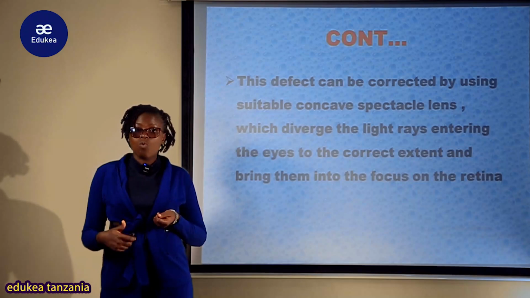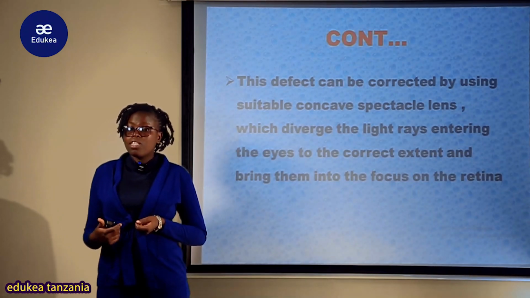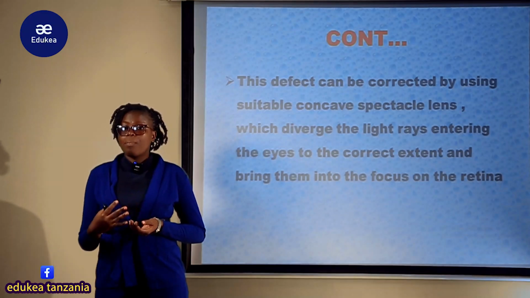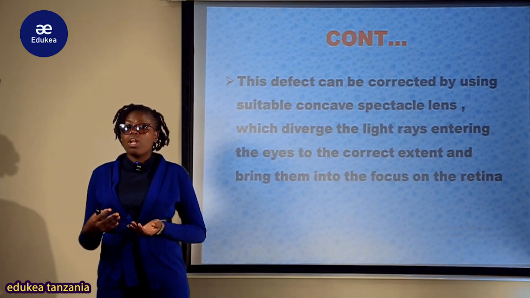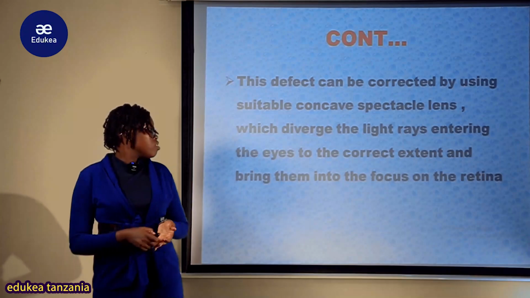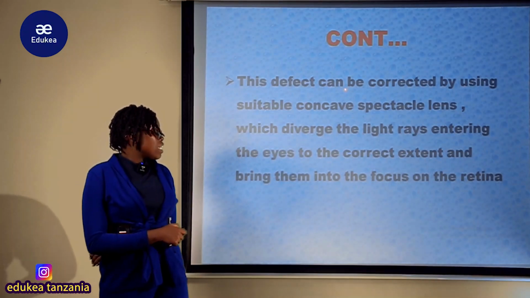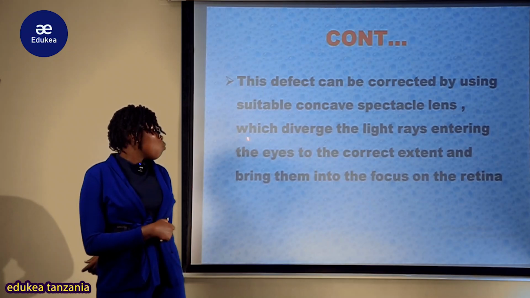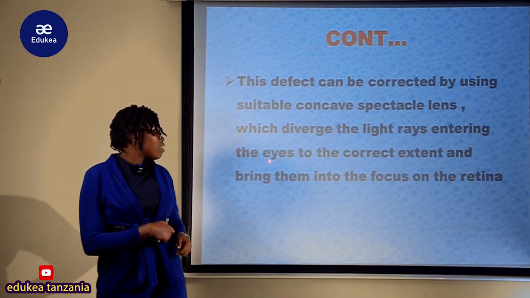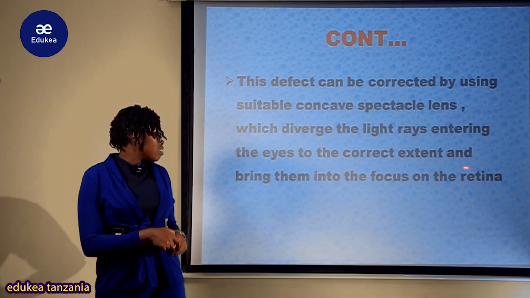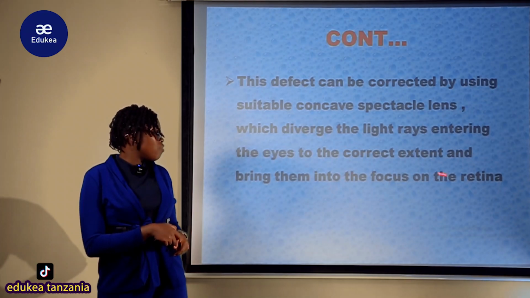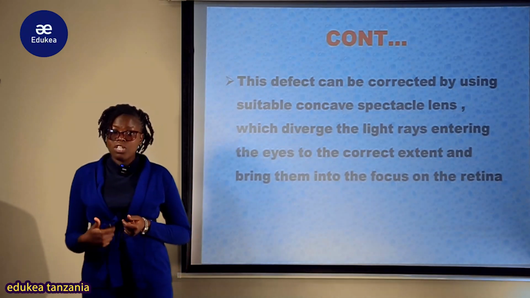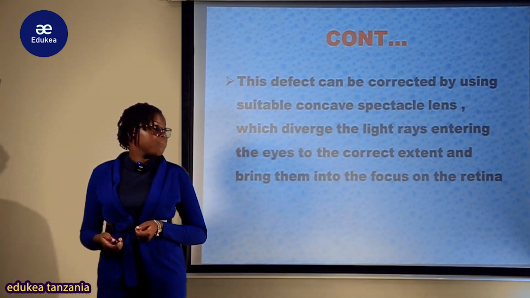Kwa hapo mtu ambaye ana tatizo la kutokuona mbali, meaning that mtu anakuwa na tatizo la kutokuona mbali, anaona vitu vya mbali kama mawingu. Kwa hivyo anapewa lenzi ya kutokuona mbali ambayo ni lenzi binocle. So this defect can be corrected by using a suitable concave spectacle lens which diverges the light rays entering the eyes to the correct extent and brings them into the focus of the retina. Kwa hiyo hapa lenzi zenyewe zinasaidia katika kuensure kwamba the image ina be formed katika retina.